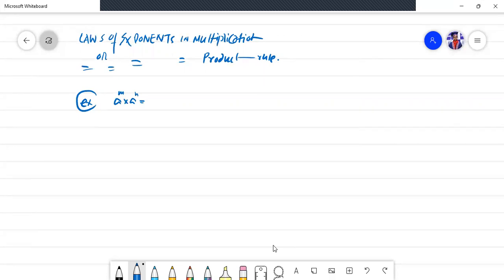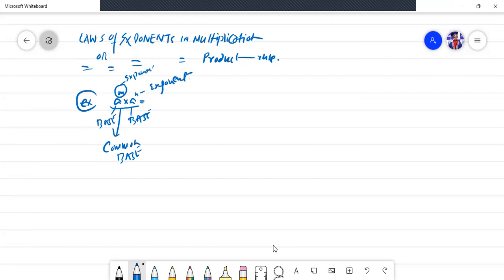If you observe here, a is the base figure, and in the second term a is also the base figure. In both terms a is the common base, and m is your exponent.